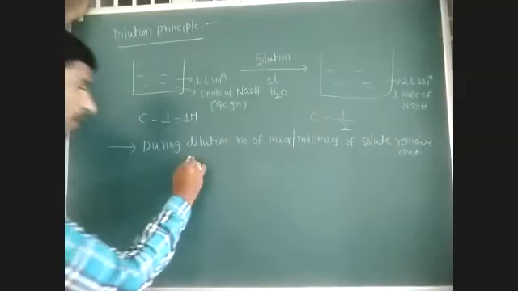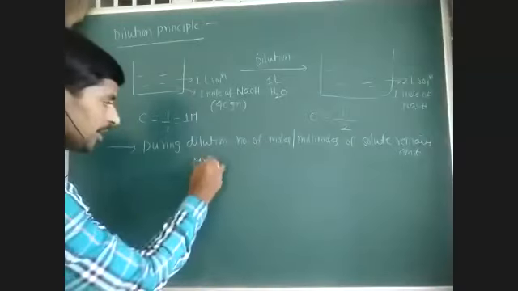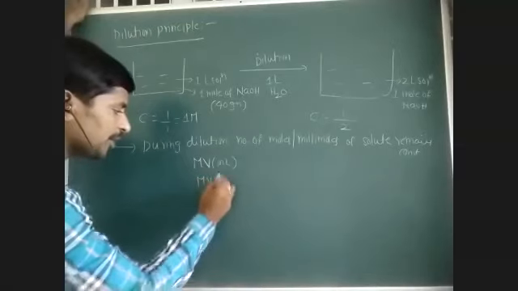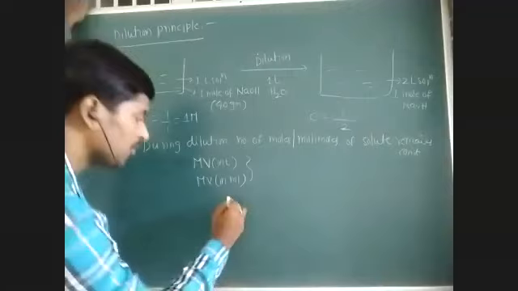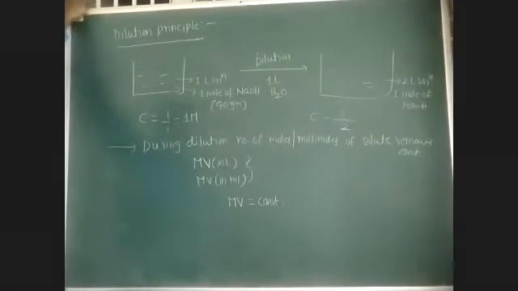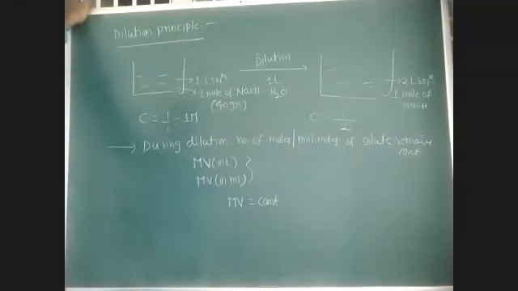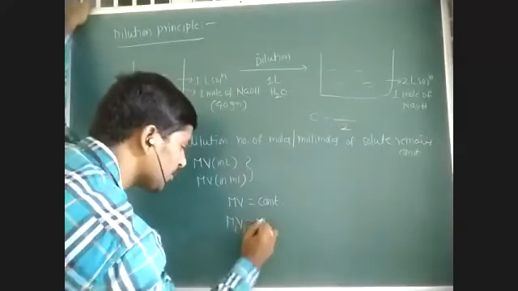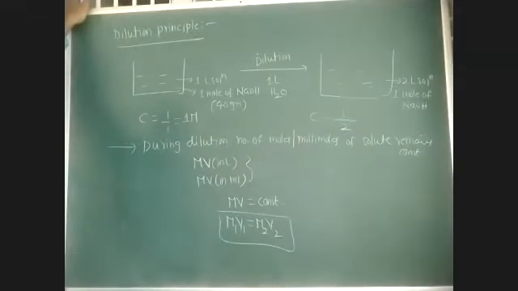So what is the formula we have for number of moles or millimoles? M into V. If you substitute V in liters, that is the number of moles. If you substitute in ml, that is the number of millimoles. So overall, M into V is constant, with no change in the M into V value during dilution. If you substitute in liters, moles; if in ml, millimoles. So M into V is equal to constant, or we can write M1 V1 is equal to M2 V2.